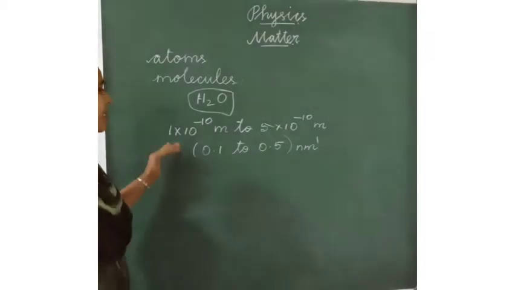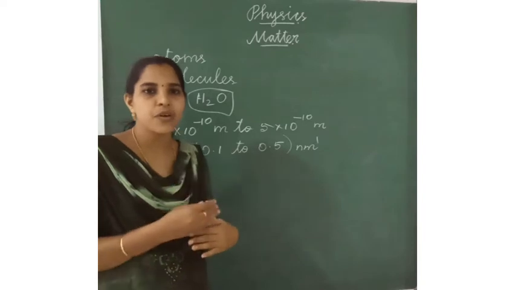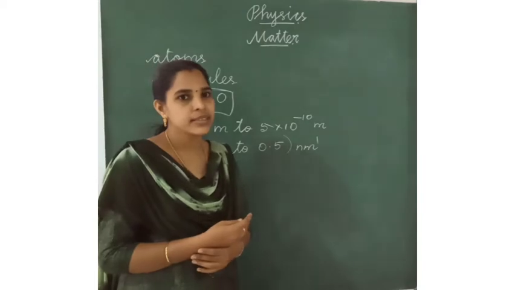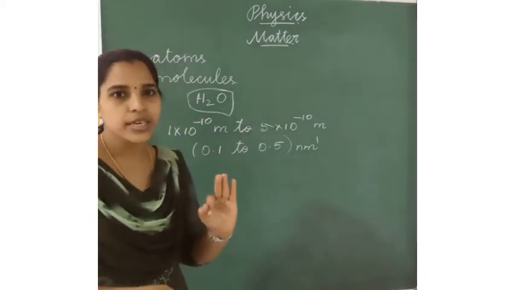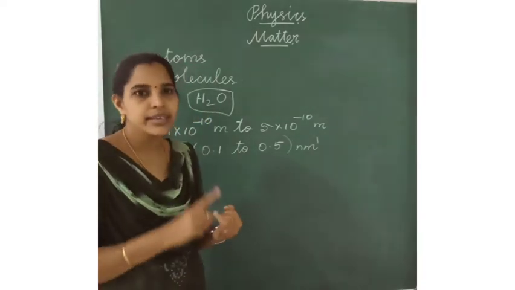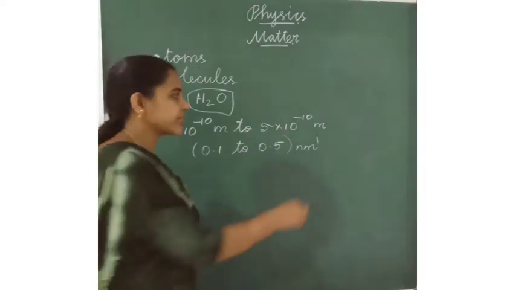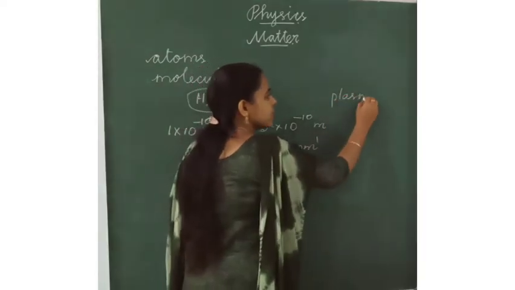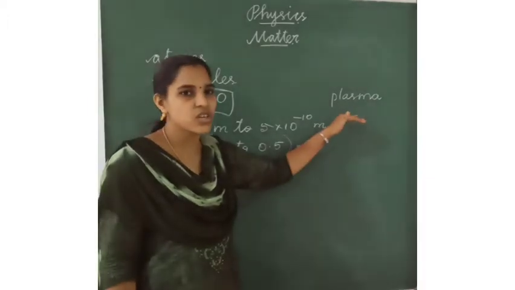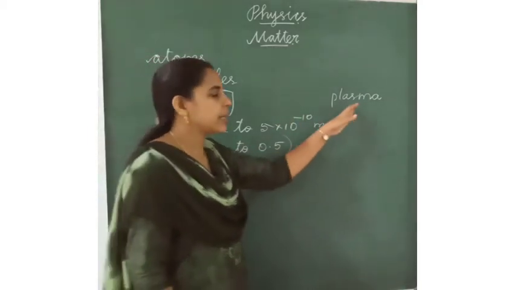Okay children, listen here. According to the scientists' observations and experiments, they found the kinetic theory of matter. Okay, what are the states of matter? There are 3 states of matter. What are they? Solid, liquid and gas. And we also have a 4th state of matter, that is plasma. Plasma can be found at higher temperatures, like in a star.